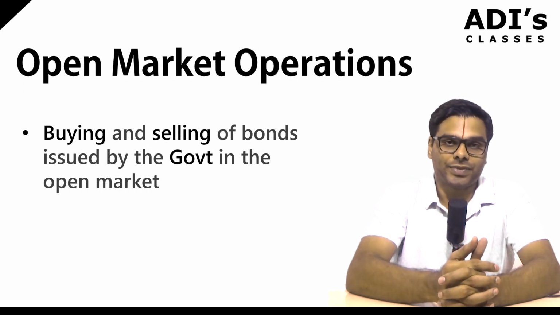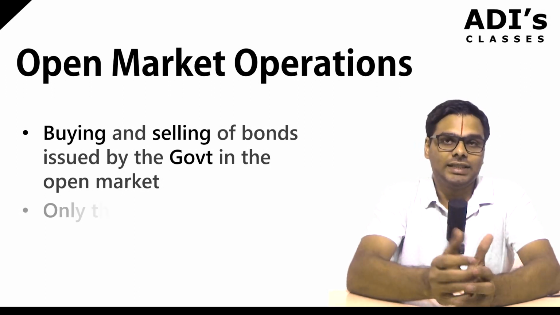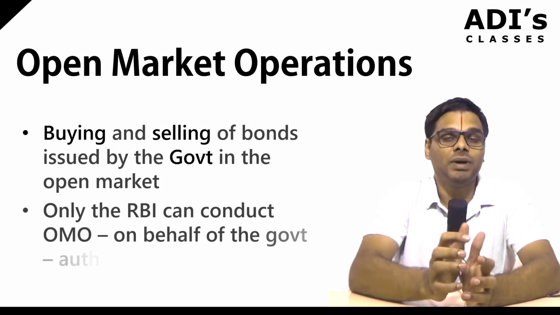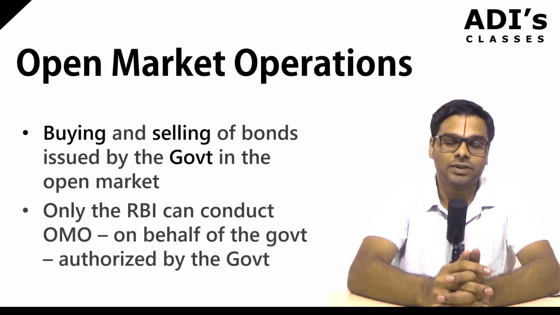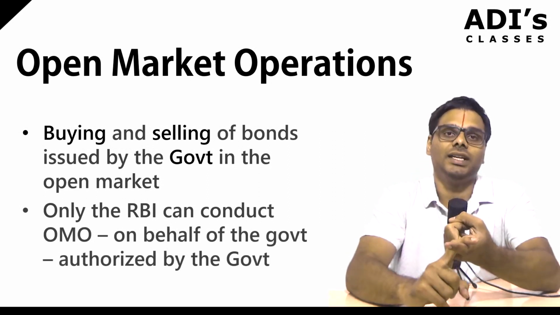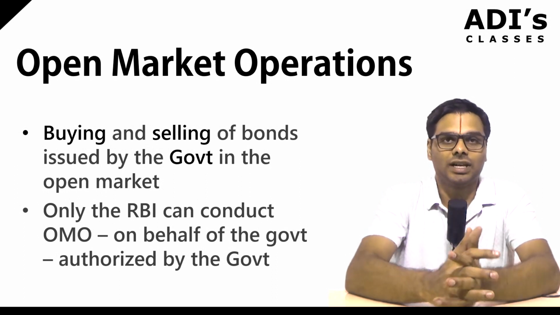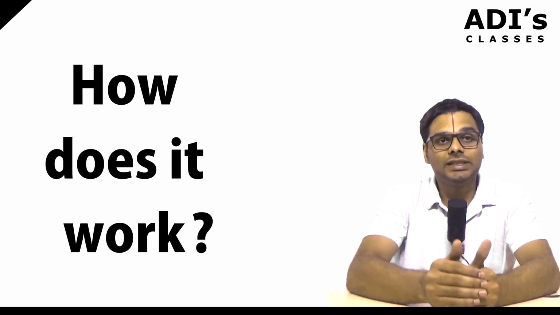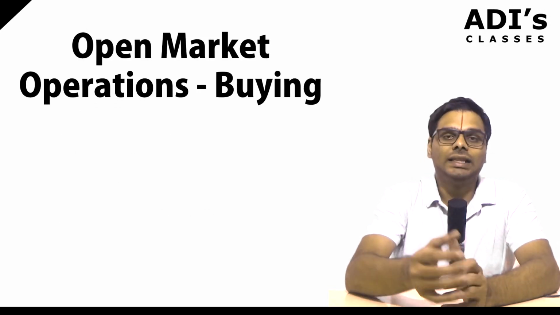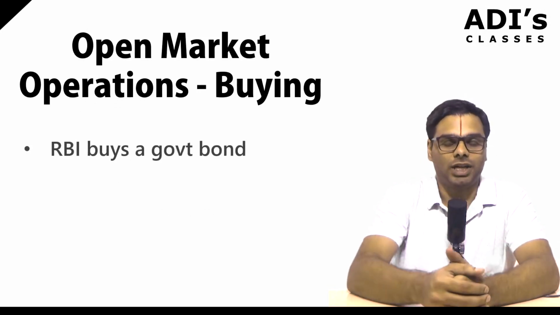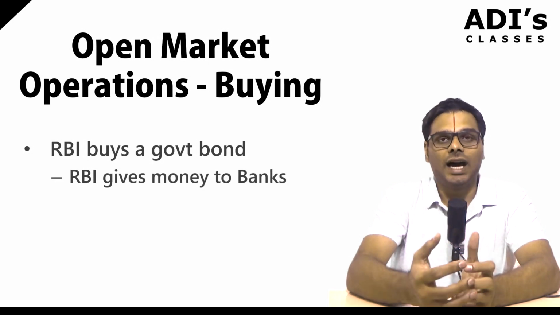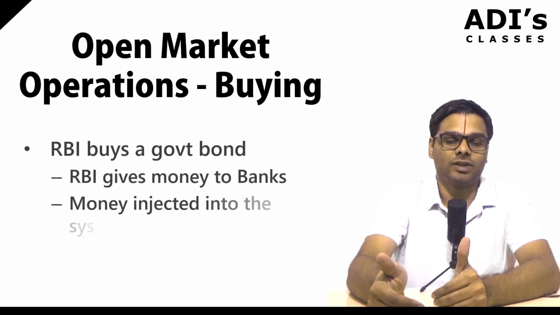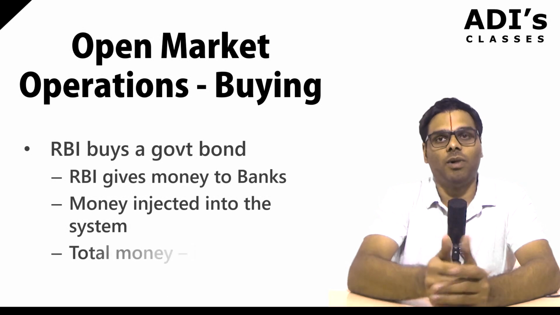The government has authorized the RBI to conduct open market operations on its behalf, and only the RBI can undertake such actions for the government. So, how does it work? If the RBI wants to increase the money supply in an economy, then it buys a bond.